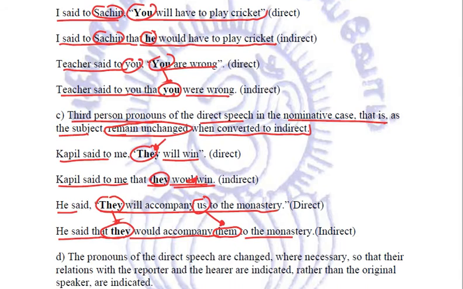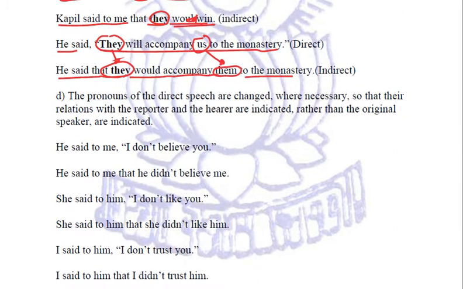Correct? Now, the pronouns of the direct speech are changed where necessary so that their relations with the reporter and the hearer are indicated rather than the original speaker. This is quite important. Please try to understand it. He said to me, I don't believe you.